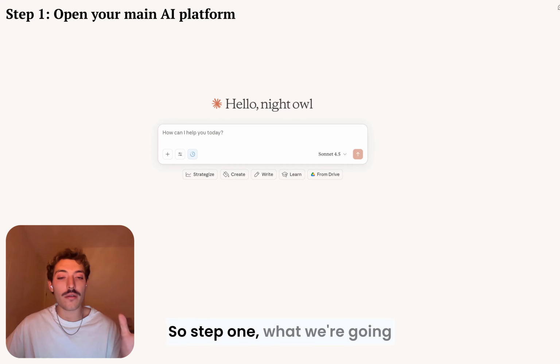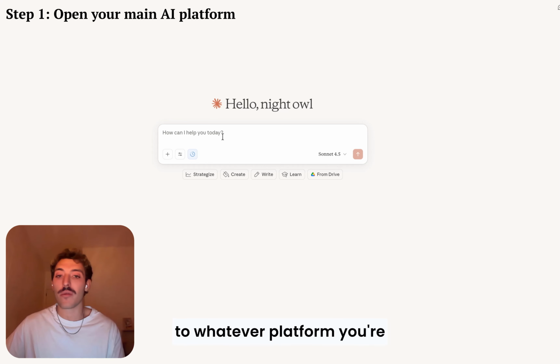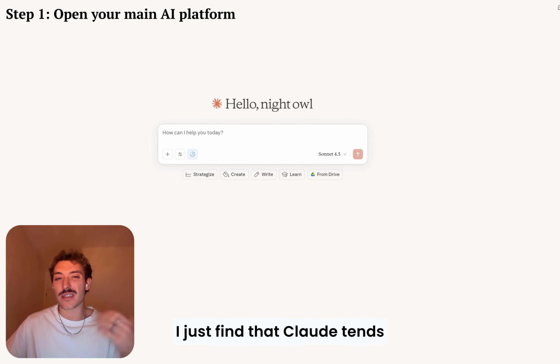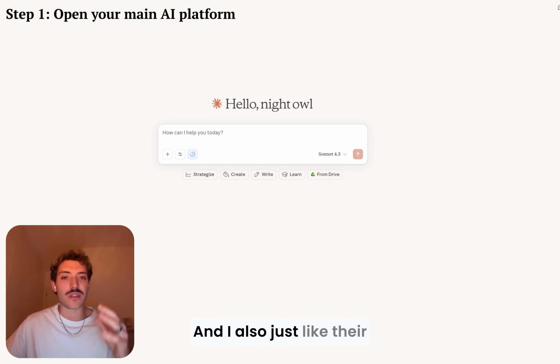So step one, what we're going to do is we're going to go to whatever platform you're most comfortable with. I recommend Claude, but if you want to use ChatGPT, you can use that as well. I just find that Claude tends to be a little bit faster, and I also just like their interface a little bit. I find it a little bit more aesthetic.